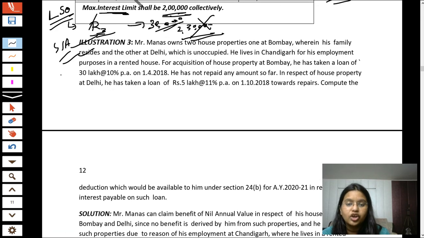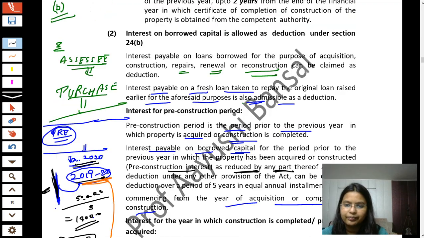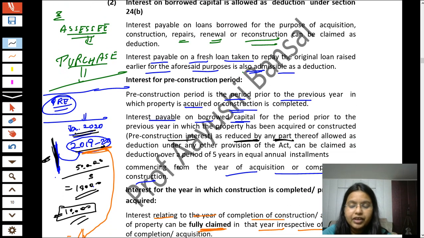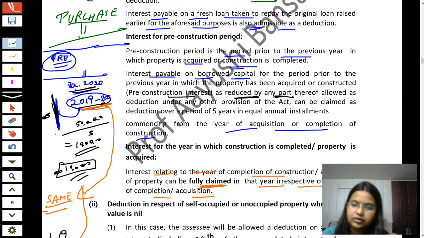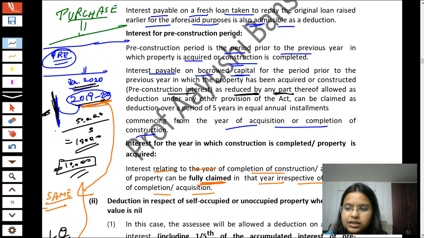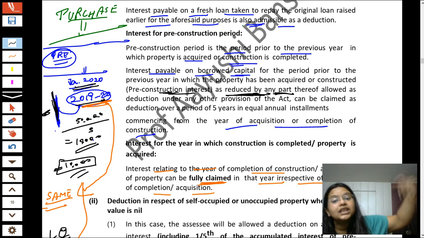This can come in your MCQ part, that is in your multiple choice questions, so keep it in your mind. In fact, students, this can come in your practical question also. So it is very important: interest on borrowed capital for the period prior to the previous year in which the property has been acquired or constructed, pre-construction period, as reduced by any part thereof allowed as deduction under any other provision of the Act.